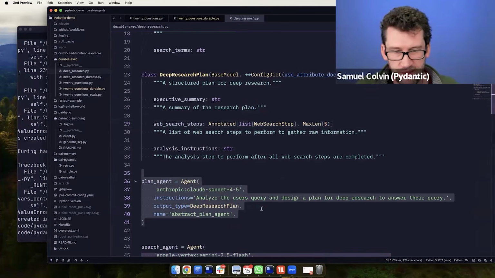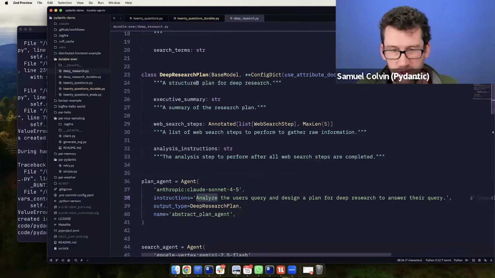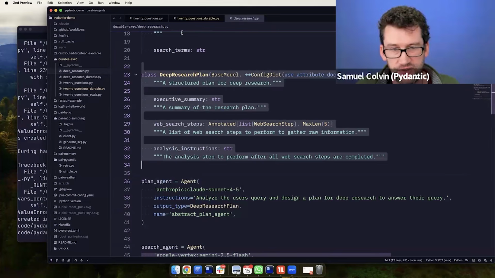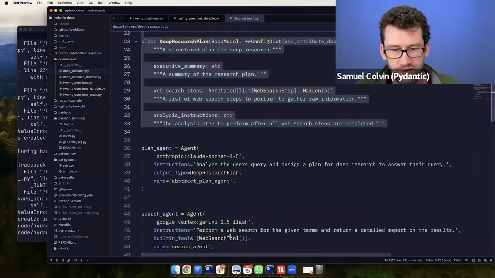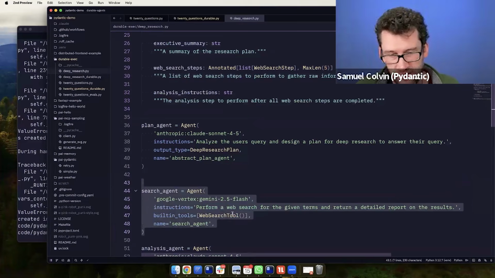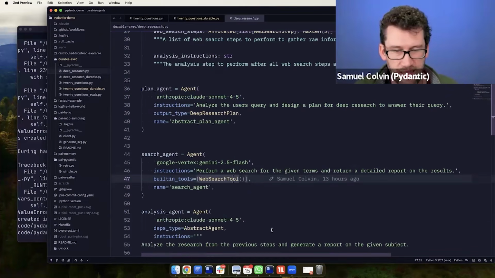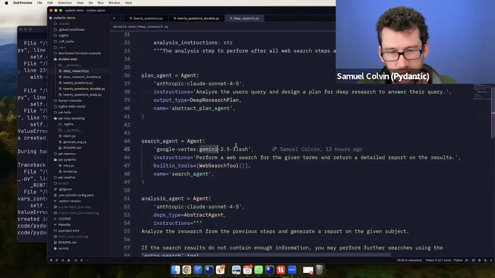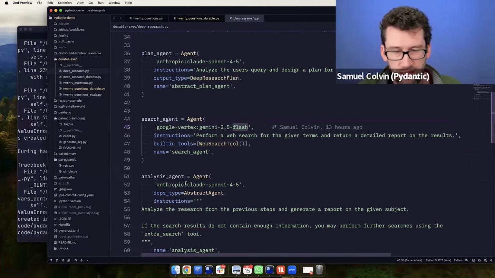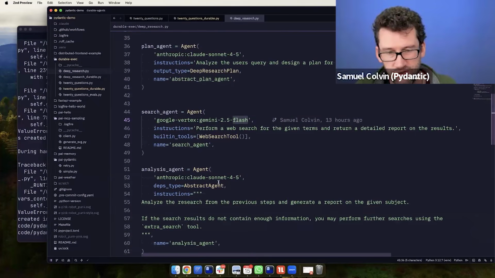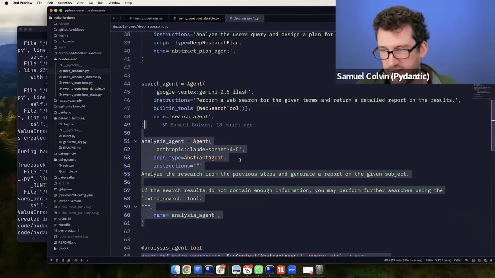So we have this plan agent, which goes off with a prompt and returns an instance. Structured data extraction gives you an instance of this Pydantic model, which is your plan to run. Then you have the search agent, which has access, in this case, to a search tool, or I'll show using Tavily in the other case, using a faster model, Gemini Flash. And then I'm using Claude Sonnet 4.5 for the final analysis stage.